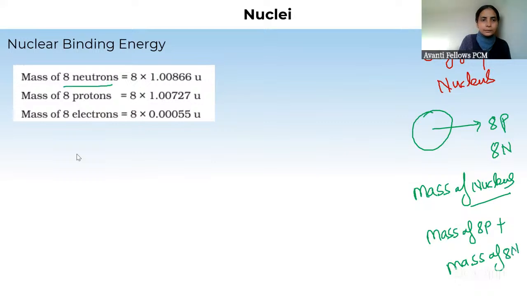So that is done here. The mass of 1 neutron is this much u. We will deal with atomic mass unit. Mass of 8 protons, how much? This much. Also the mass of electrons we are including.